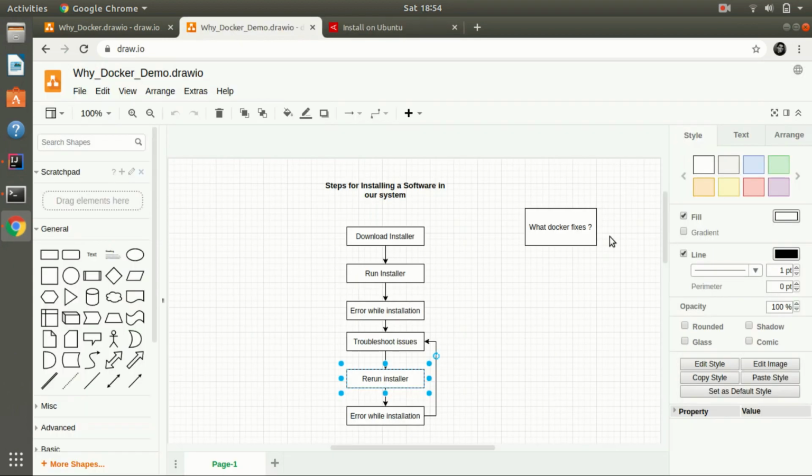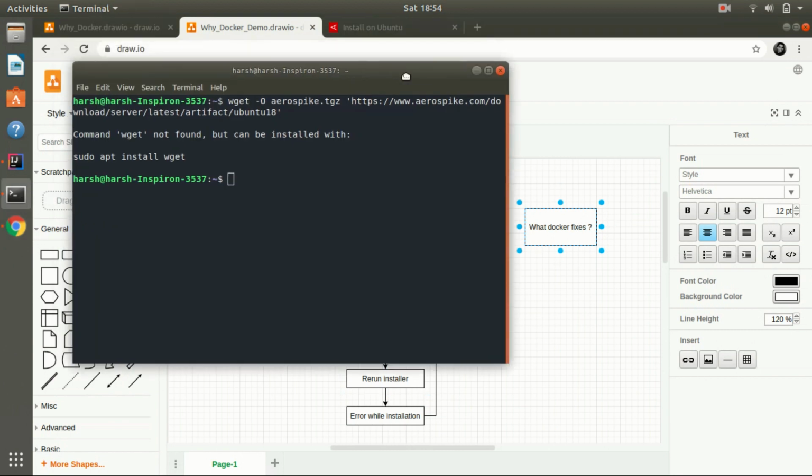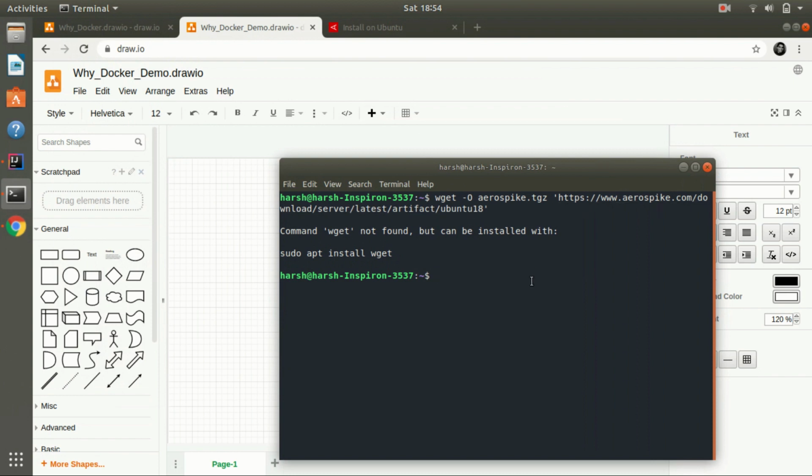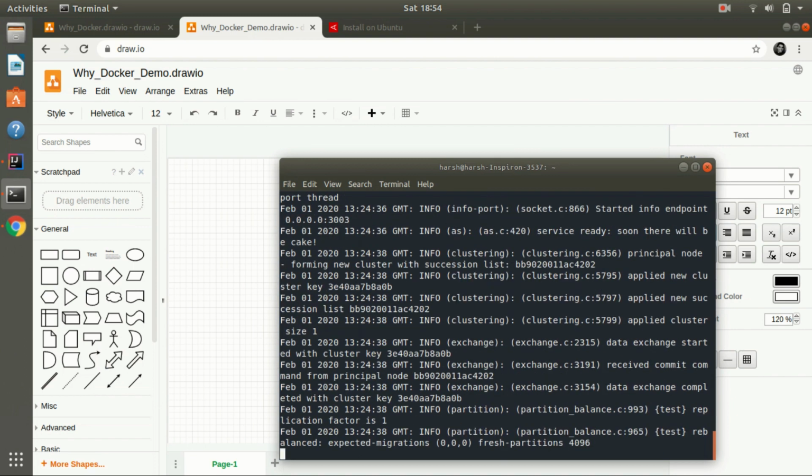What Docker fixes here is that, so I need a simple single command, so that will be running the Aerospike in my system. So I will run sudo docker run Aerospike. That's it. This particular command, single command, will run the Aerospike in my system.